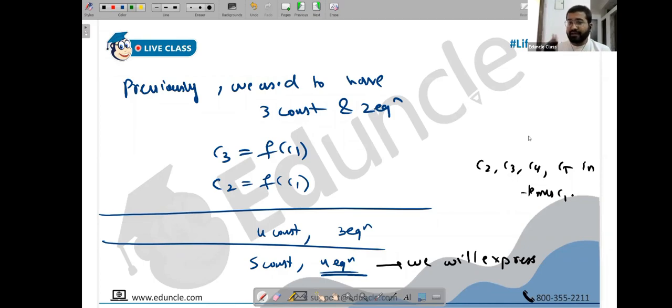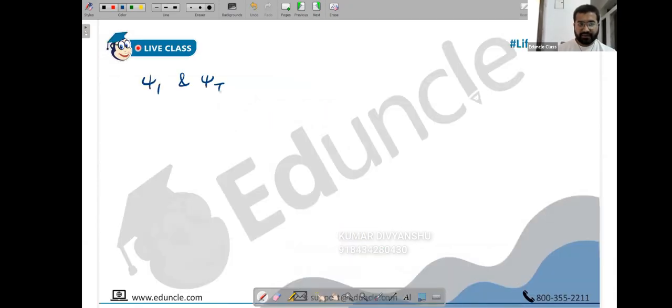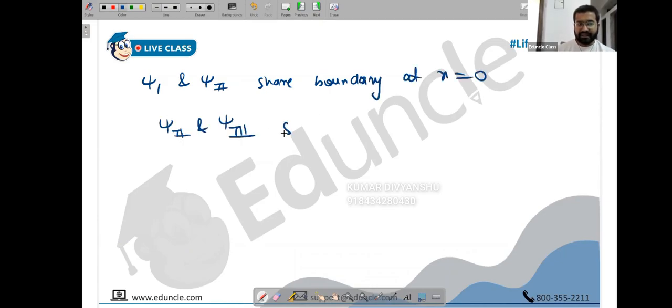Now, all you have to do is find the wave function in different regions. Let me write it clearly. Psi1 and Psi2 share a boundary at x equals 0, so their boundary conditions can apply, and Psi2 and Psi3 share a boundary at x equals a. So basically we have got 4 equations.